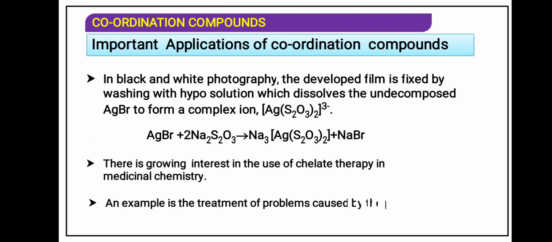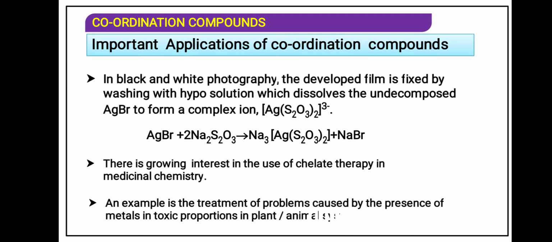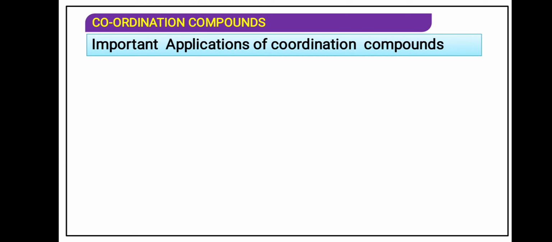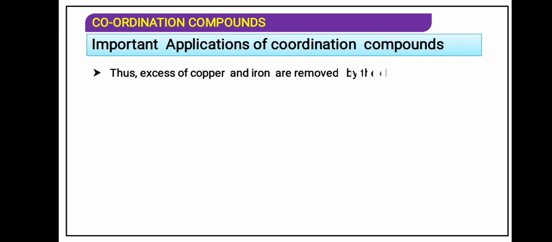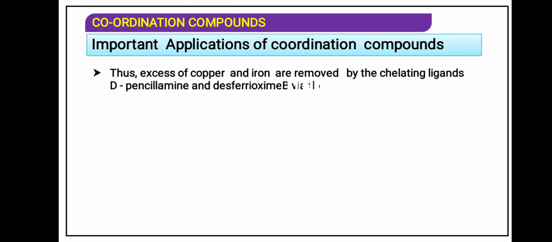There is growing interest in the use of chelate therapy in medicinal chemistry also. Chelate therapy, as you know very well, is when a polydentate ligand forms a coordination compound with a metal, forming a chelate complex. An example is the treatment of problems caused by the presence of metals in toxic proportion in plant and animal systems. Thus, excess of copper and iron are removed by chelating ligands.